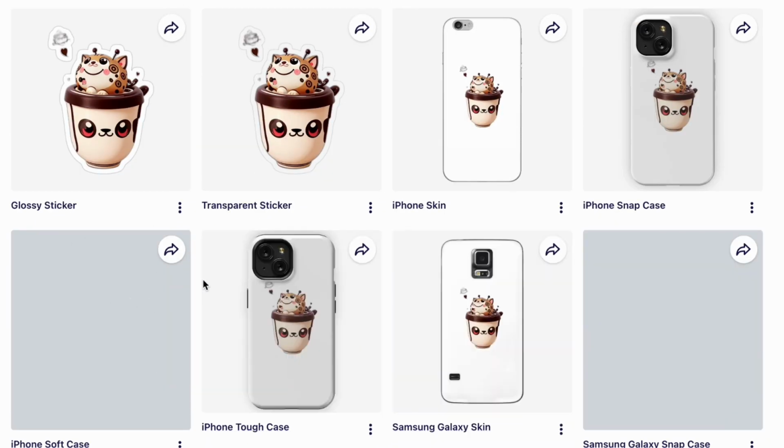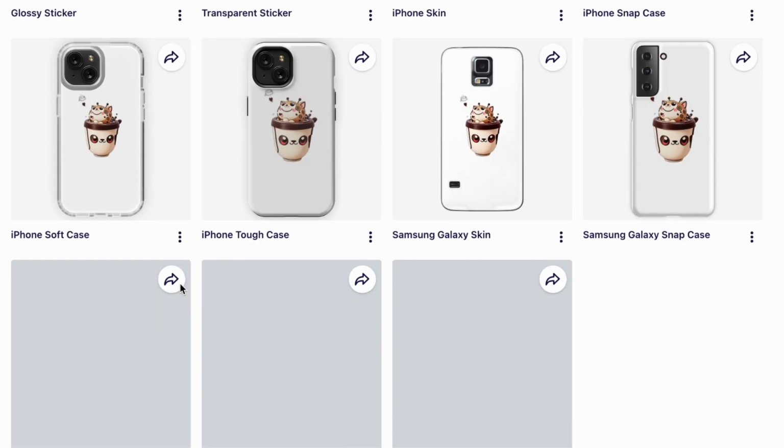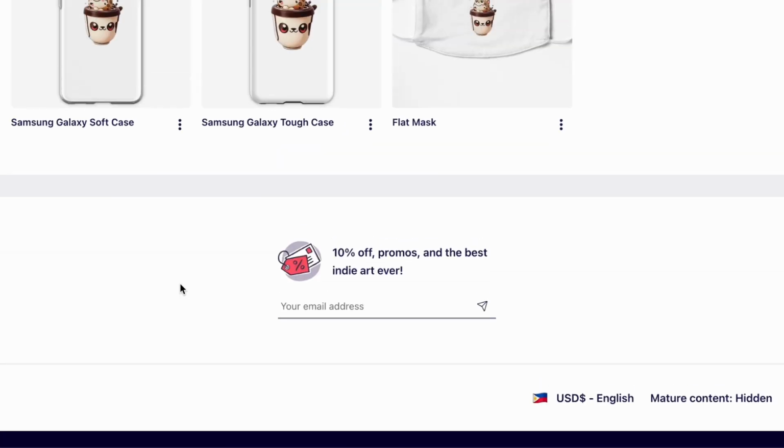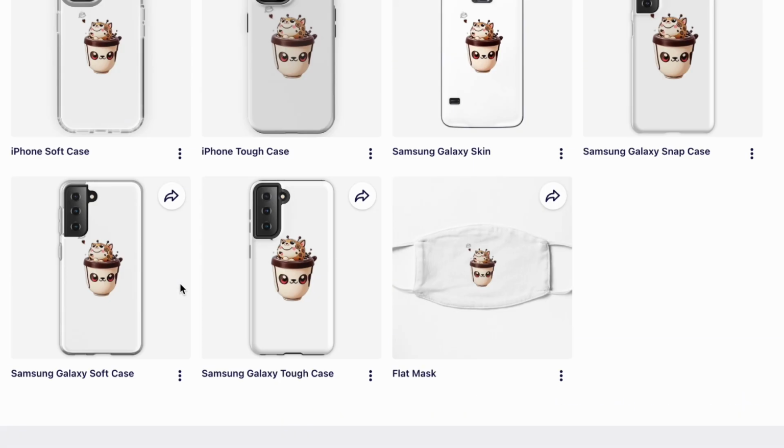And there you have it. In just a short time, we have created and uploaded a variety of stickers ready to be sold in your online store. Making money with AI art has never been easier.